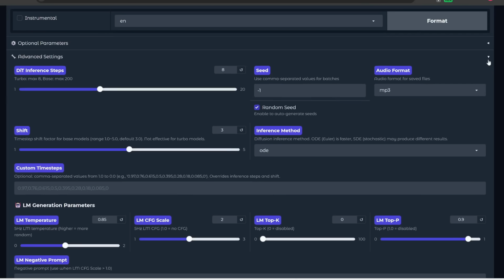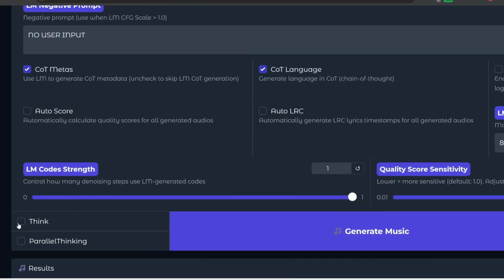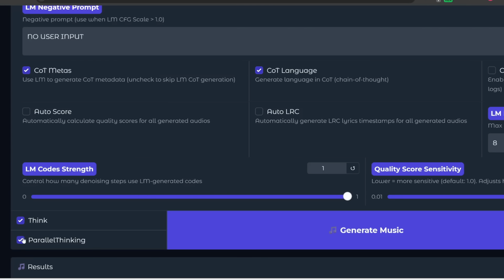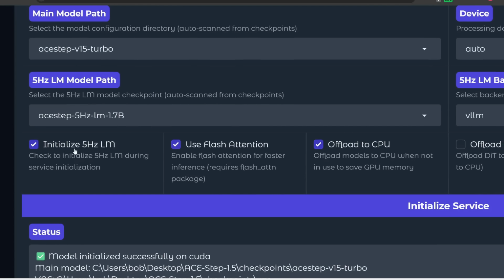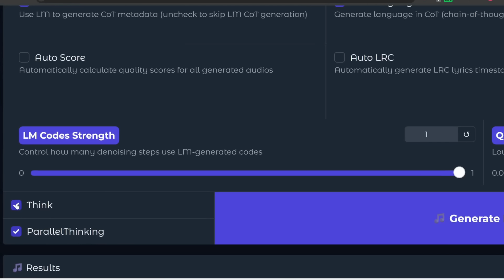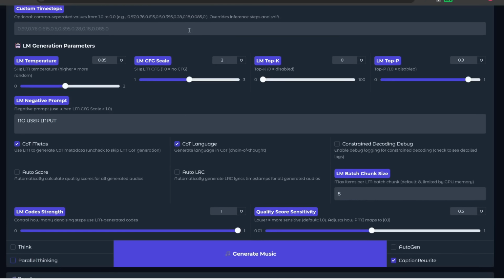So let me collapse this. And then finally down here, there are additional settings you can choose from. You can toggle this think and parallel thinking feature on, which uses chain of thought to help you enhance your prompt further and also structure your lyrics and structure the song so that it generates a more coherent and higher quality output. Now, if you check these, it does require that you initialize the language model up here. Otherwise, it's not going to work. For me, just to make this a bit faster, I'm going to uncheck these. And then over here on the right, there's also this caption rewrite, which helps you enhance your caption further. So that's a ton of settings, but in general, you don't really need to worry about these.